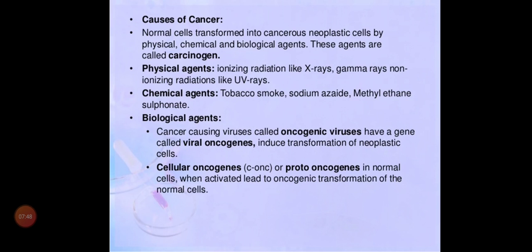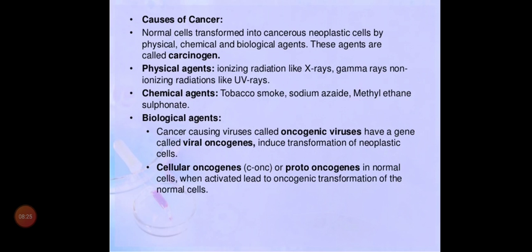Coming to non-ionizing radiations like UV rays. Even though they are non-ionizing, UV rays are closer to gamma rays, so they mimic ionization. What do you mean by mimic ionization? There is no ionization here, but photochemical reactions can be seen. The light reacts with your atoms and molecules and helps to break the molecules. Once the molecules are separated, it leads to the formation of cancerous cells. Is that clear, children?